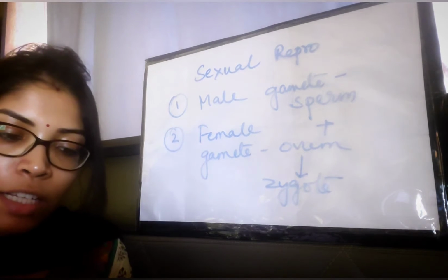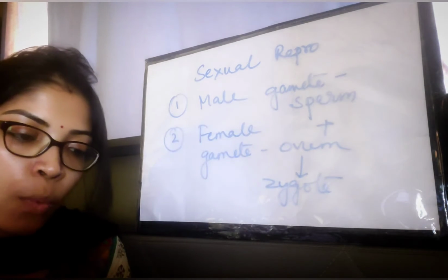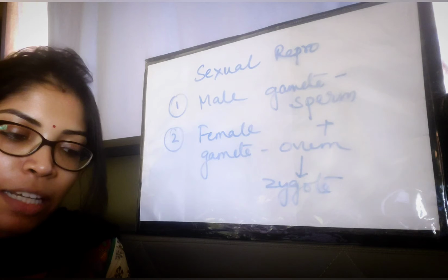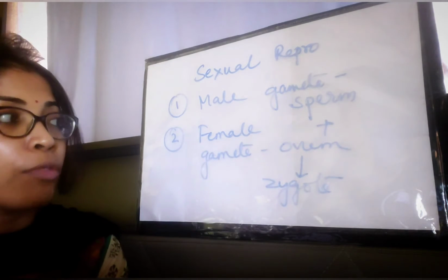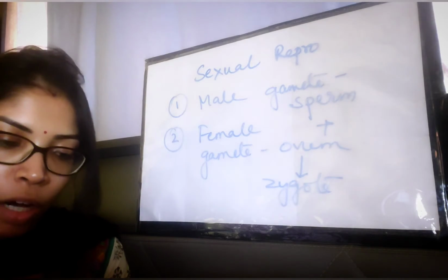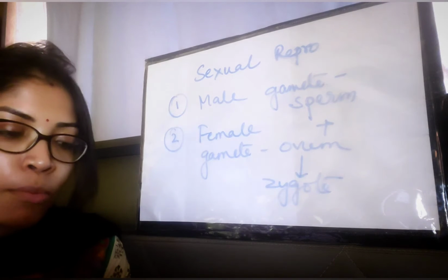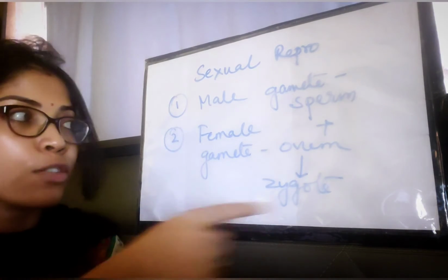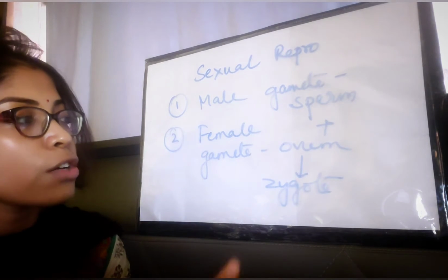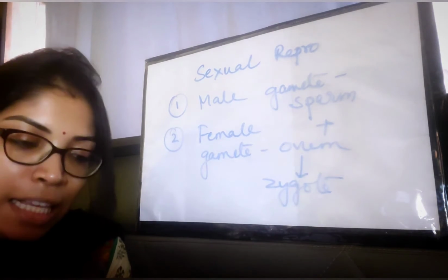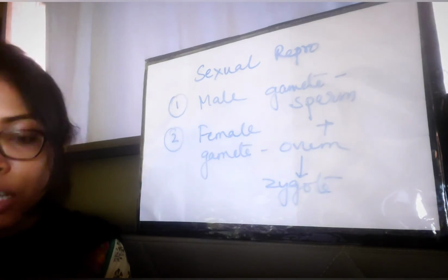The male organism produces male gametes called sperm, while the female organism produces the female gametes called ova; the singular is ovum and the plural is ova. The process of fusion of sperm and ovum is known as fertilization, as a result of which a zygote is formed. This zygote then grows into an individual.